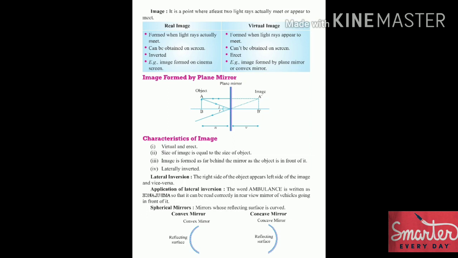Now what is a spherical mirror? Mirrors whose reflecting surface is curved are called spherical mirrors. There are two types of spherical mirrors. The first one is the convex mirror and the second is the concave mirror. In a convex mirror, the inner side is polished and the outer is the reflecting surface. In a concave mirror, the outer is polished and the inner is the reflecting surface.